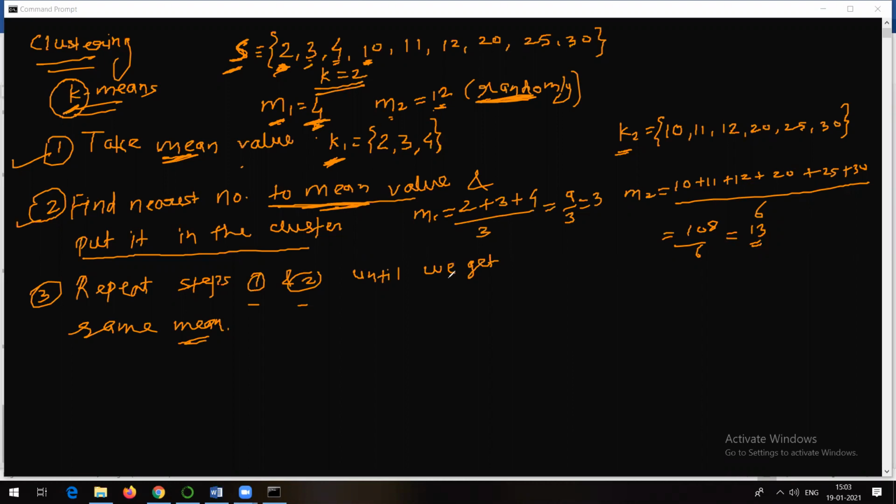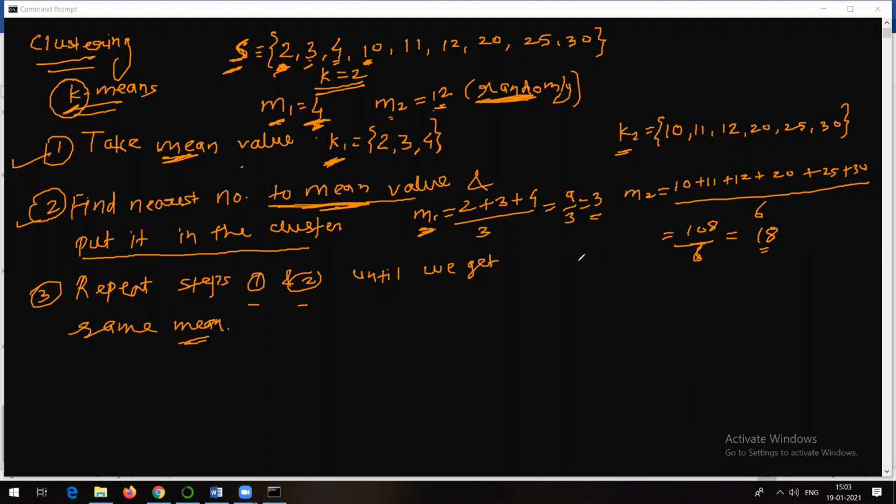So what is M1? M1 is 3 and M2 is, no, not 13. It should be 18, because 6 18s are 108. Sharon, just make it correct. It should not be 13, it should be 18, because 6 18s are 108. So my M1 is 3 and M2 is 18.